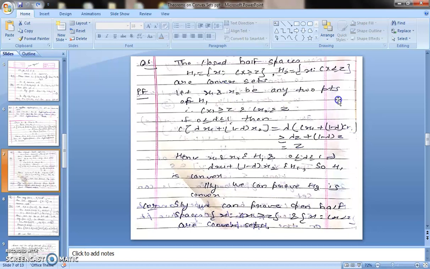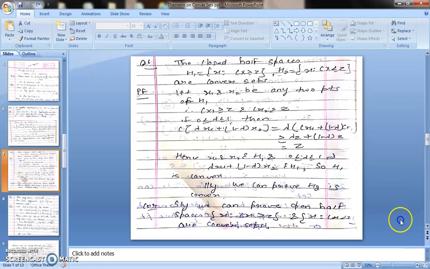Let x1, x2 be any 2 points of h1, that is, Cx1 greater than or equal to z and Cx2 greater than or equal to z, because these are 2 points of h1, so they will satisfy the condition. Now for lambda lying between 0 and 1, we take the line segment joining these 2 points, C of lambda x1 plus 1 minus lambda x2.